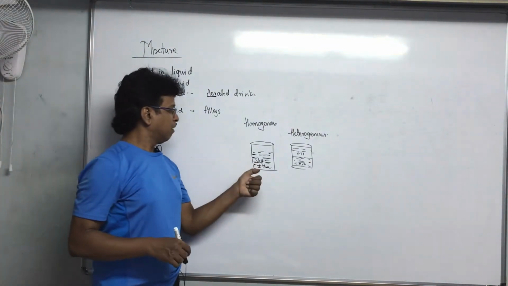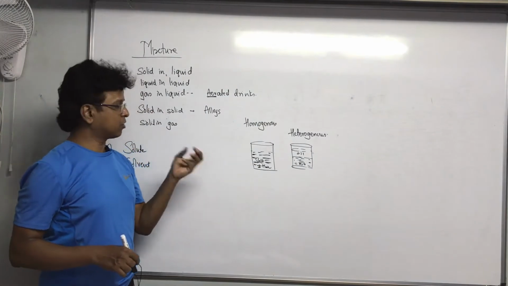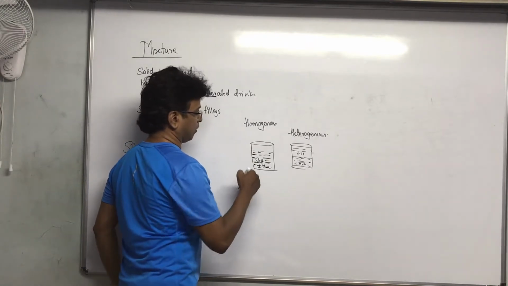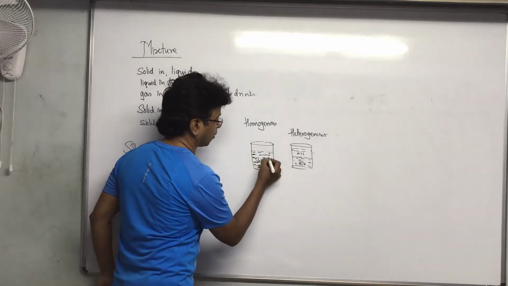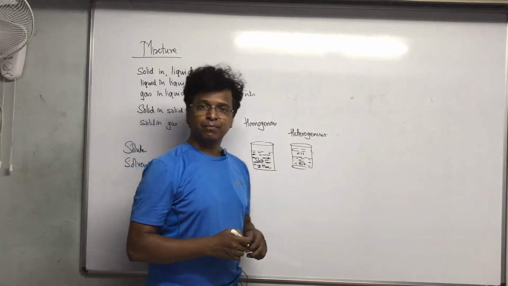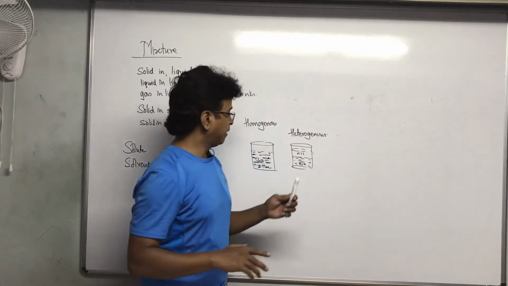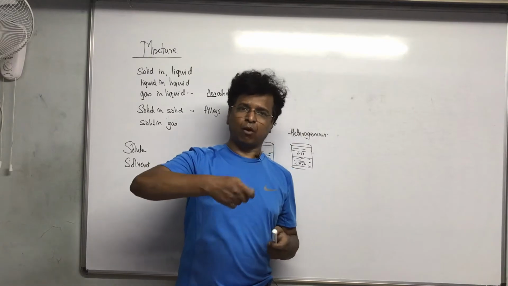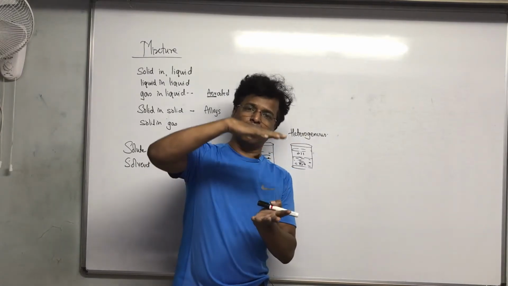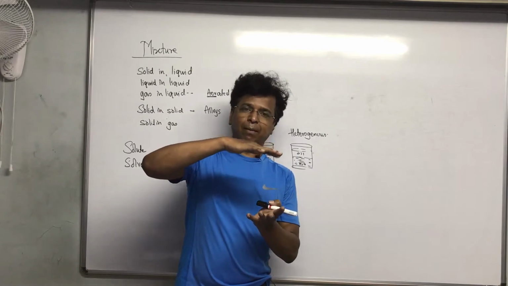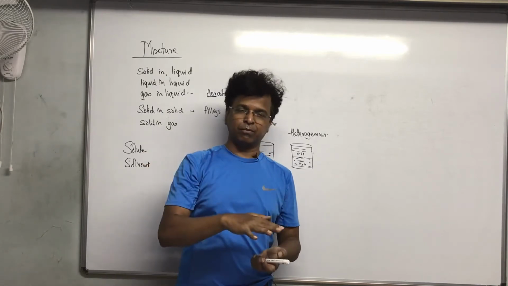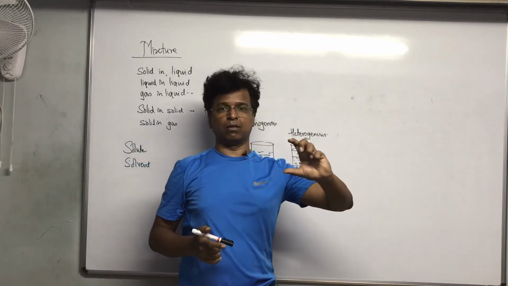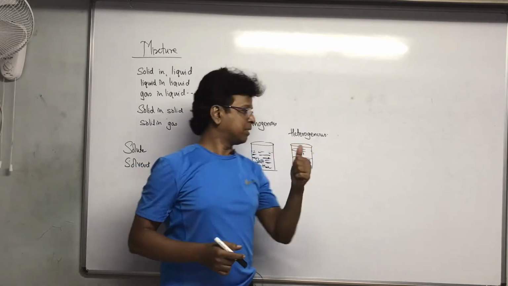So here we have salt, a solute, mixed in a solvent, the water. Can you make out afterwards that this is a salt particle over here? You cannot make it out. But when oil is mixed in water, however vigorously you shake it, within seconds the oil will come to the surface of the water and the water will go down. They will be separated from each other. So you can very well make out this is oil and this is water. That is basically a heterogeneous mixture.